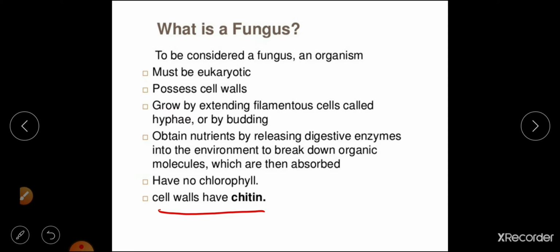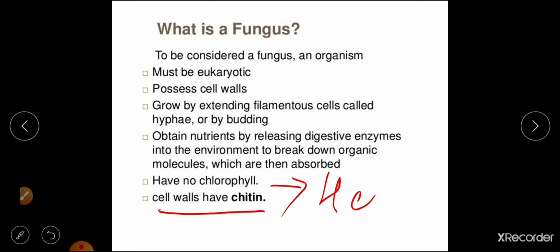They grow by extending filamentous cells called hyphae or by budding. Just now we have discussed it. And they do not contain chlorophyll. They don't have the pigment chlorophyll, so they are not green in color. They do not carry out the process called photosynthesis, hence they do not have chlorophyll. If they do not have chlorophyll, then they are referred to as heterotrophs. In the last class we discussed that plants are autotrophs, while fungi are heterotrophs.